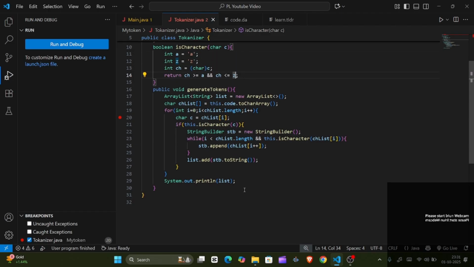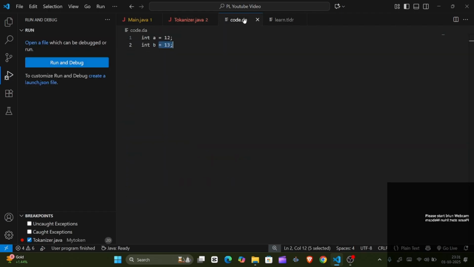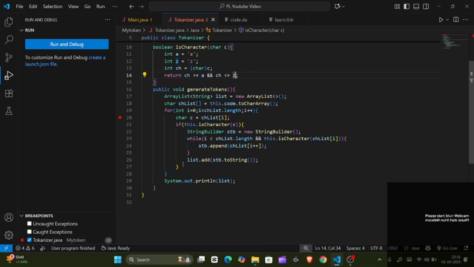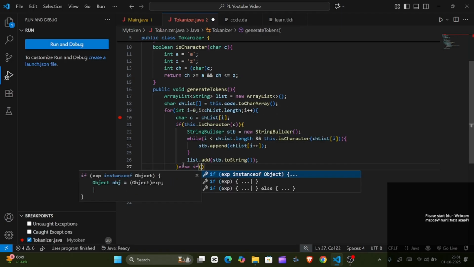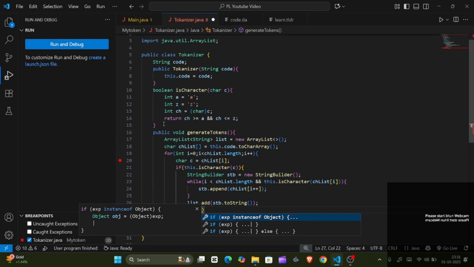Now next thing we are going to do is that we need to handle this equals to and 12. Okay, so what I'll do, I'll go here, else if, now we have to check whether it's a number or not.